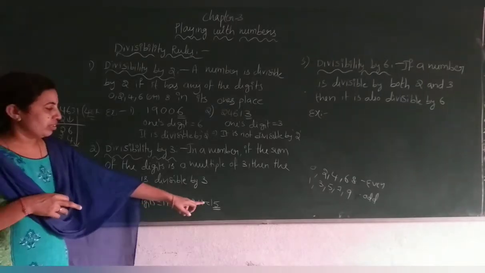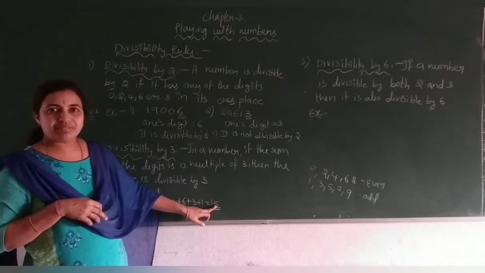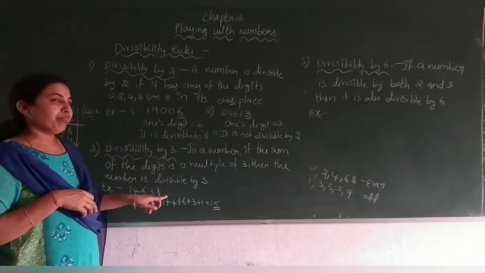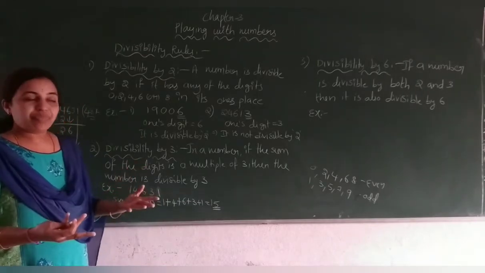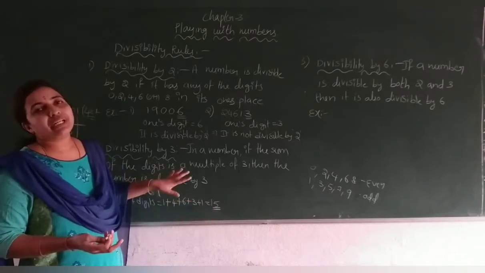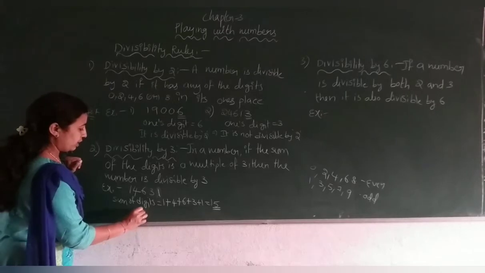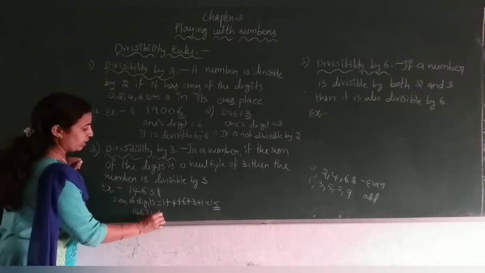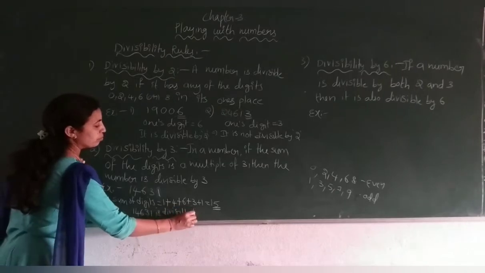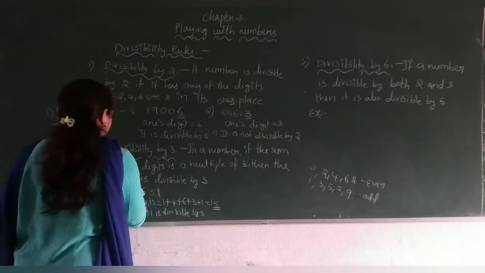See, here also 15 is a multiple of 3. 15 comes in the 3 table. So we can say that this total number is divisible by 3. When the sum is a multiple of 3, then the number is divisible by 3. Therefore, 14,631 is divisible by 3. This is the first example.